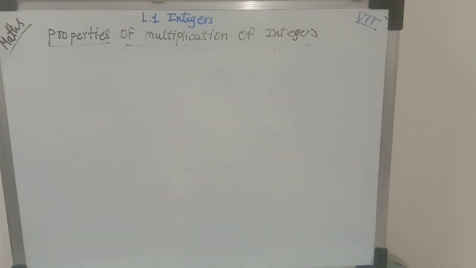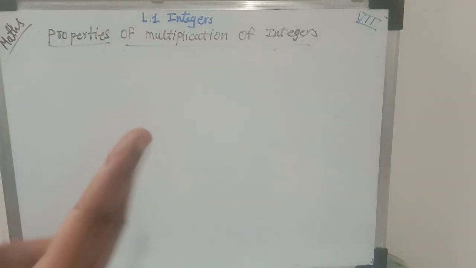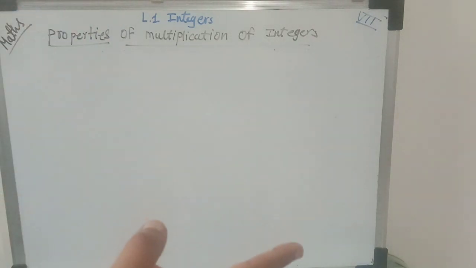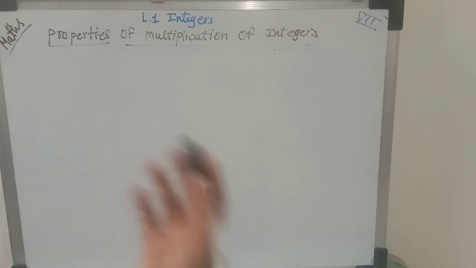In the distributive property we have seen that two operations are involved while we are multiplying, that is addition and subtraction. First, the distributive property of multiplication over addition, where the integer we are multiplying with the sum of the integers. And in the second, where we are doing the subtraction, the integer we are multiplying with the difference of the integers. At that time we have to remember those equations. On the left hand side what is the equation, on the right hand side what is the equation, and we have to put the integers in that format and then solve.